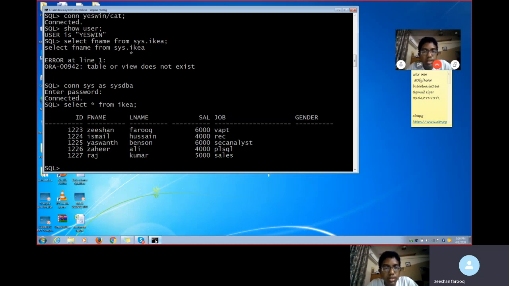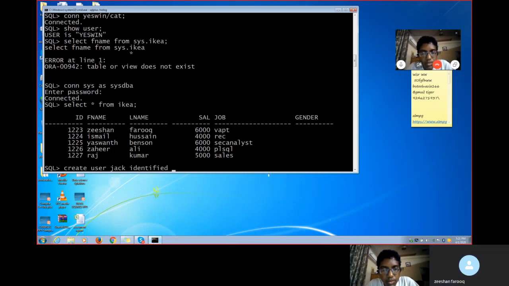For other users, I'm creating one more user. What user will I create? Let's create any user with any name. For example, we can put Jack. I'm creating one user named Jack.